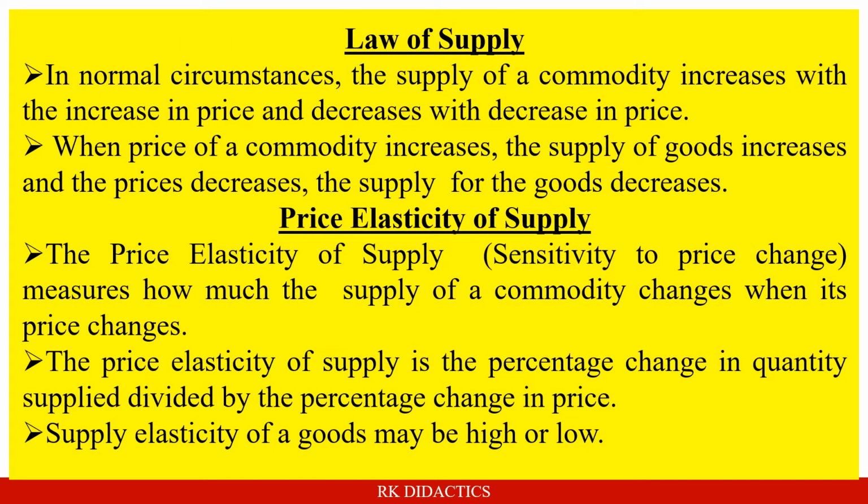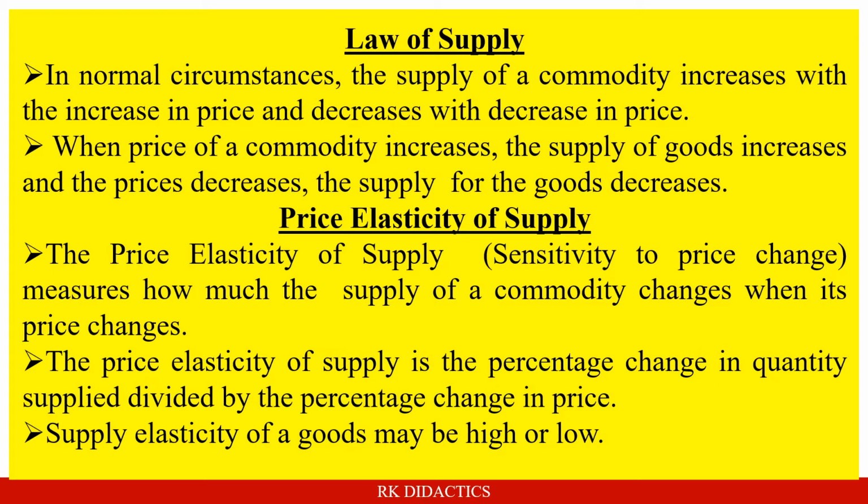The law of supply. In normal circumstances, other things remaining constant, the supply of a commodity increases with the increase in price and decreases with decrease in price. It means when the price of a commodity increases, the supply of goods increases, and when the price decreases, the supply of the goods decreases. However, this law will apply in normal circumstances, when other influences are not needed. Then what is price elasticity of supply?